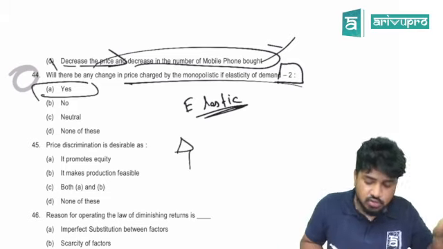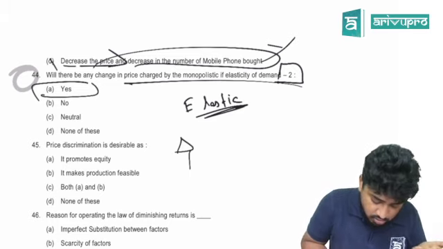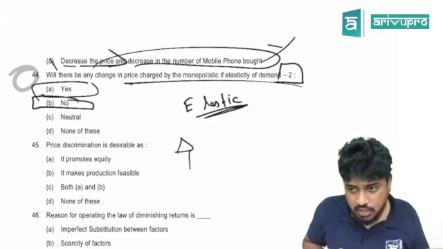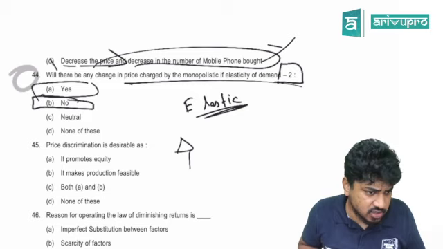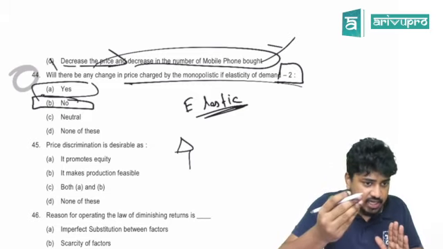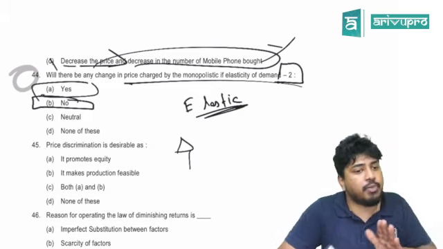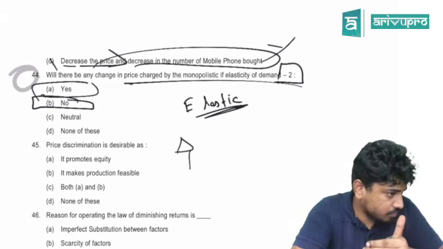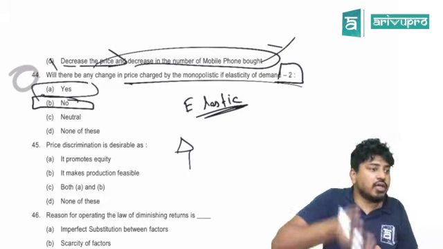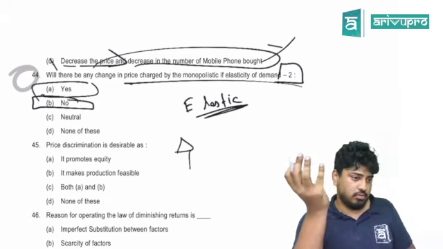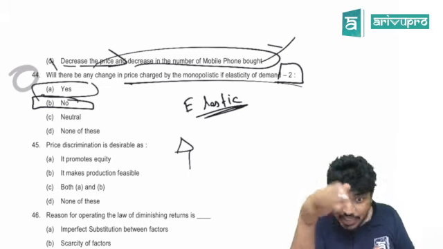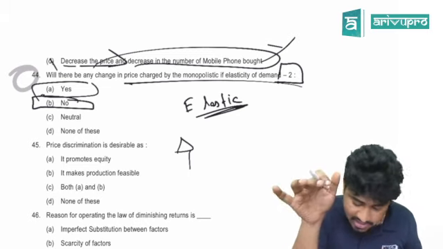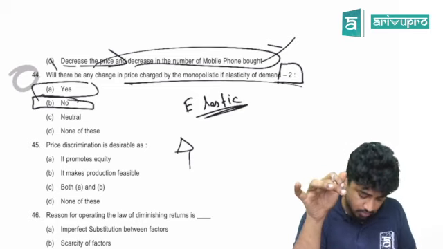Increase the price, what would you have gone with? Hands down, no. Making sense? If it's elastic and you decrease the price, what will happen? You will sell more. You will make more. If it's elastic and you increase the price, what will happen? You will make less. You will sell less. So the answer should be no.